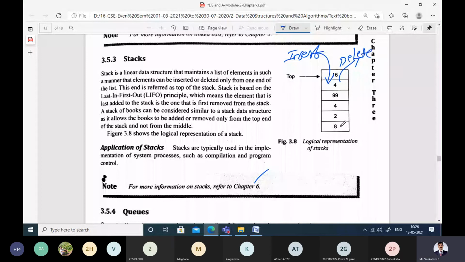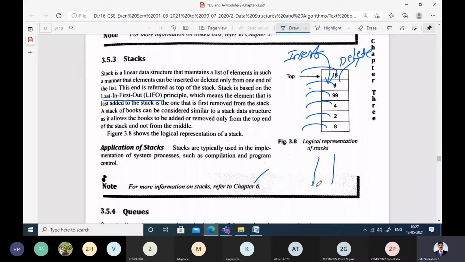That means if you insert 8 first, 2 is on top of 8, 4 is on top of 2, 99 is on top of 4. You cannot delete 8 first. First 99 comes out, then 4, then 2 and 8. That's why this stack is called a last in first out data structure.